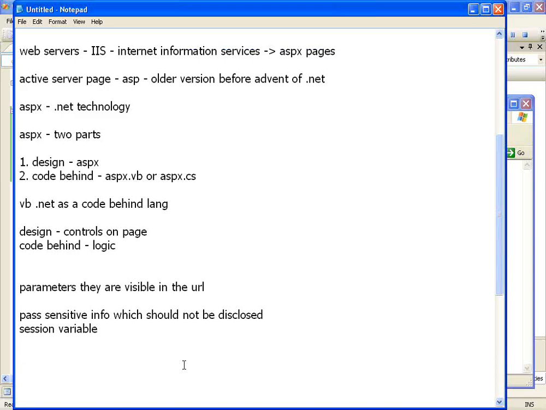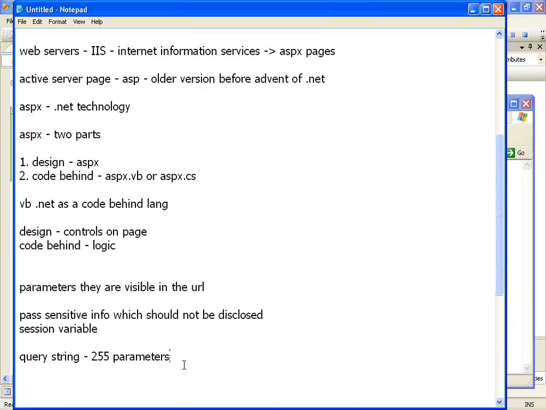You need to make use of session variables. This query string can take only up to 255 parameters, not more than that. That is, the length of the string cannot be large, right?